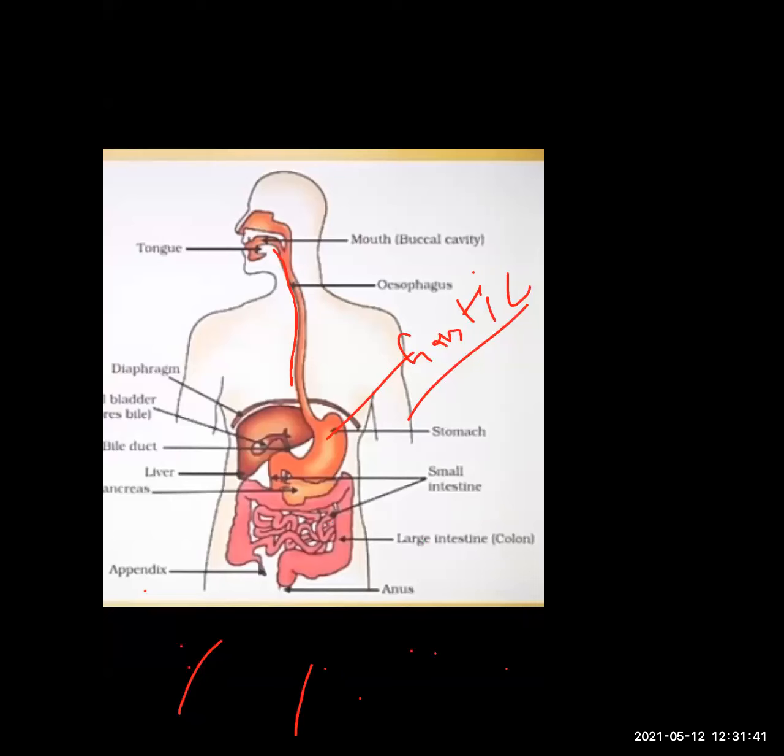First of all, it kills the germs. How does it kill the germs? When we eat food, some types of germs come with the food, and these germs go into our stomach. There HCl is present, which kills these types of germs, because HCl is so concentrated.